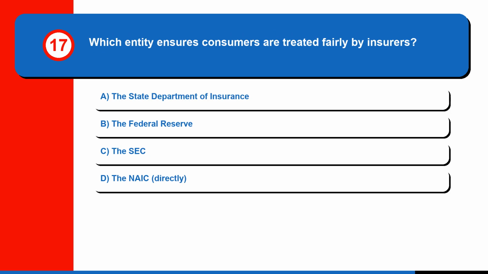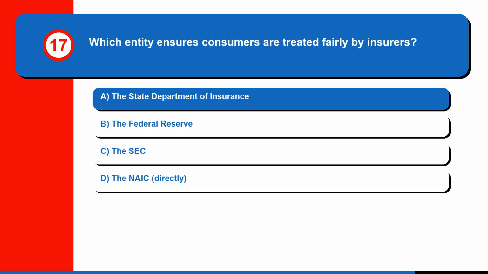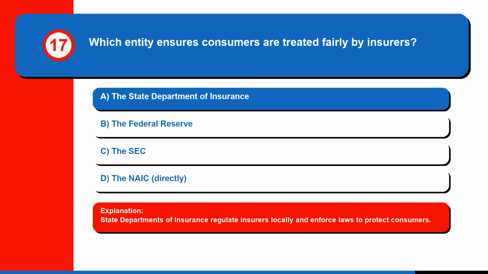Question 17. Which entity ensures consumers are treated fairly by insurers? A. The State Department of Insurance. B. The Federal Reserve. C. The SEC. Or D. The NAIC, directly. The correct answer is A. The State Department of Insurance. State departments of insurance regulate insurers locally and enforce laws to protect consumers.